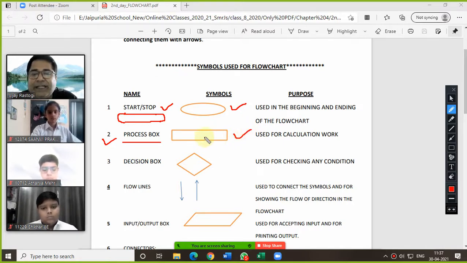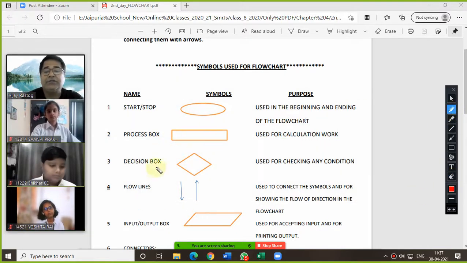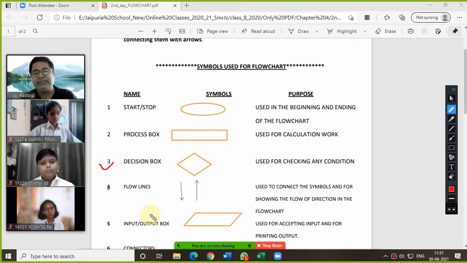So this rectangular box is your process box used for the calculation work. Am I clear on this? Yes, sir. Now come to the third, that is your decision. The decision box is your diamond shape, and in this diamond shape we are supposed to put the condition which we were writing as your if else part.